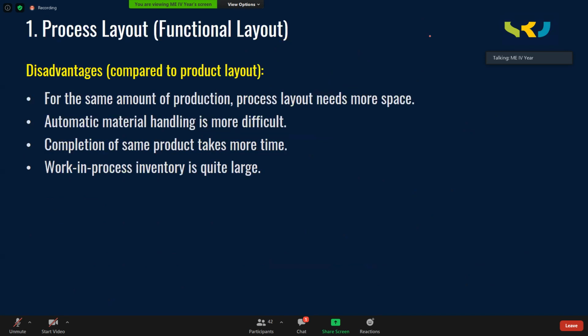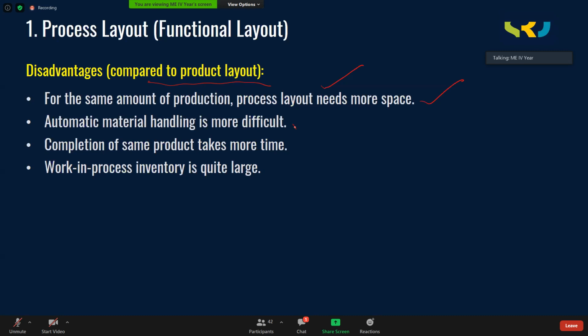Then what are the disadvantages? Disadvantage is, for the same amount of production, process layout needs more space. This is being told in comparison to the product layout, which we are going to discuss now. Compared to product layout, process layout requires more space because similar kinds of machines we are forming as a cell and separate space is identified for them. Okay, a separate room is allocated for them. They are occupying more space there. Like that, every department will occupy some space on the shop floor.